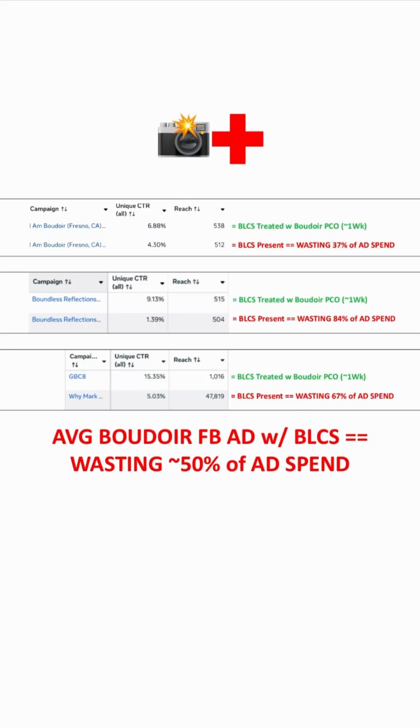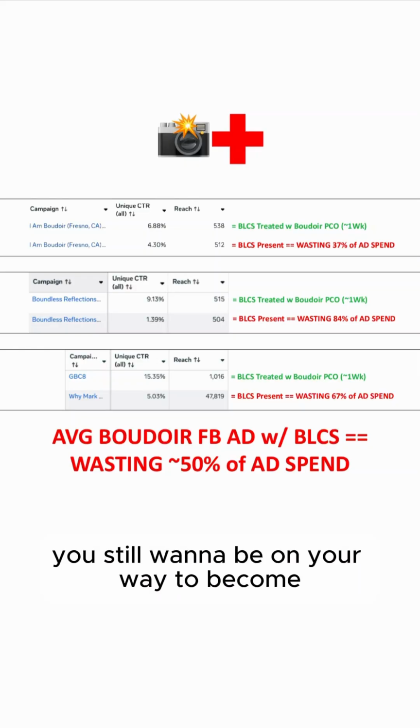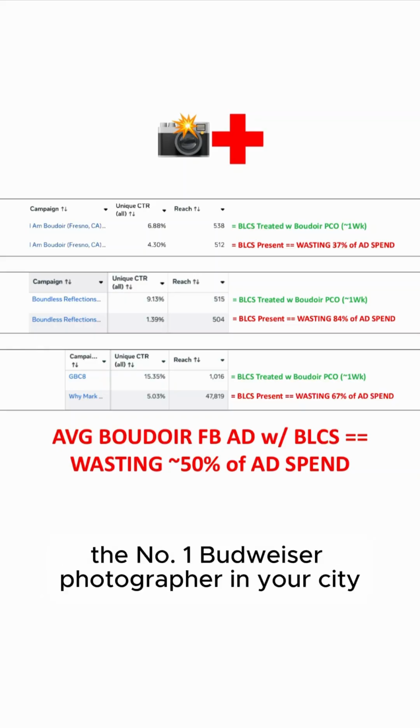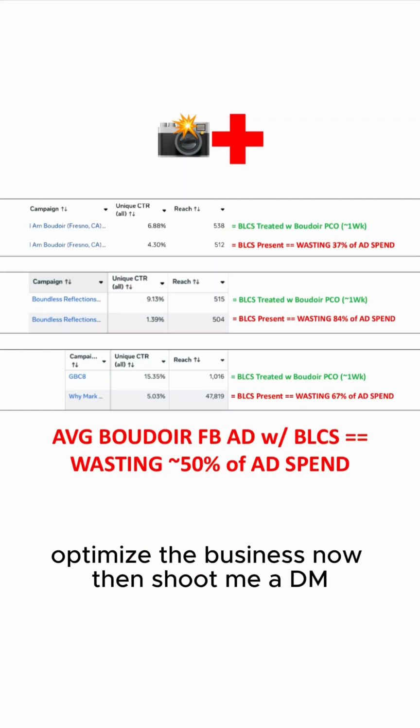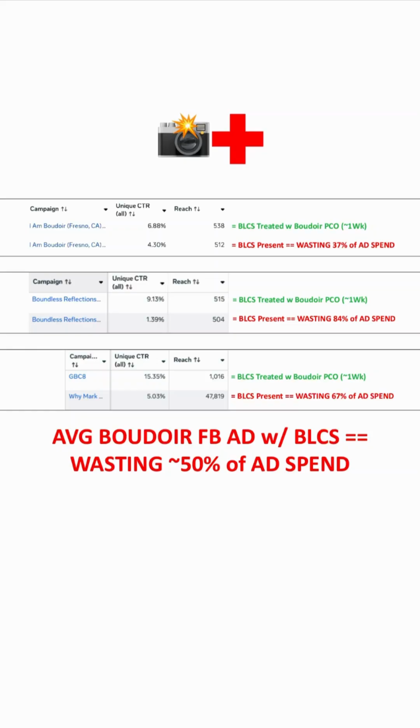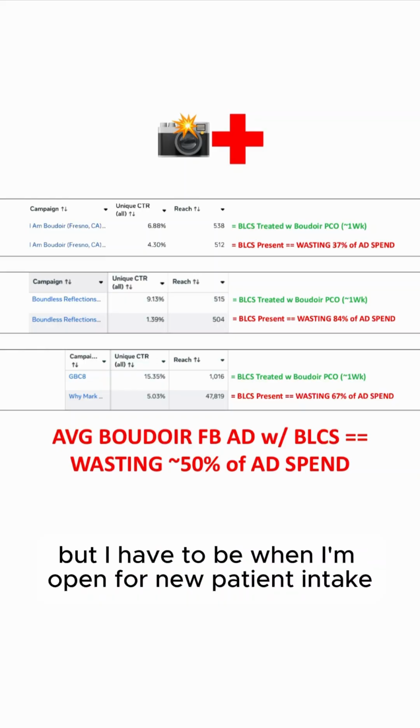So you still want to be on your way to being the number one boudoir photographer in your city, but you want to pull out some profit now, optimize the business now. Then shoot me a DM if you want to achieve all these things. But it has to be when I'm open for new patient intake.